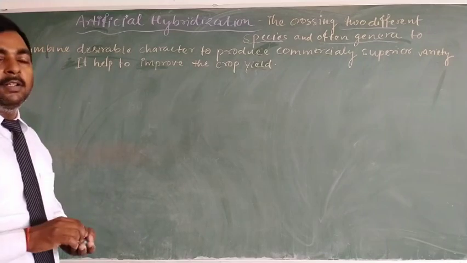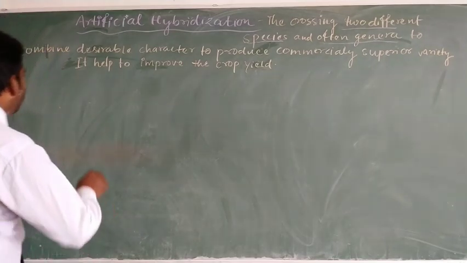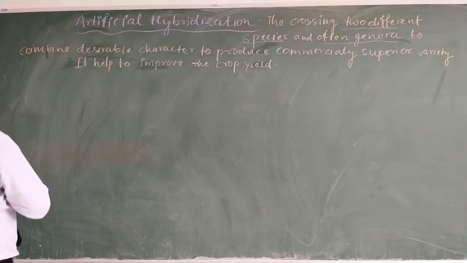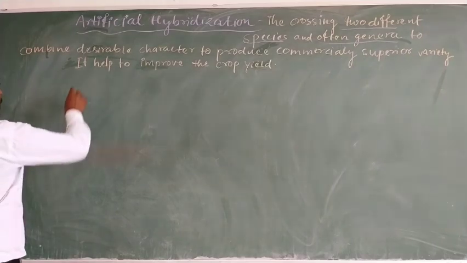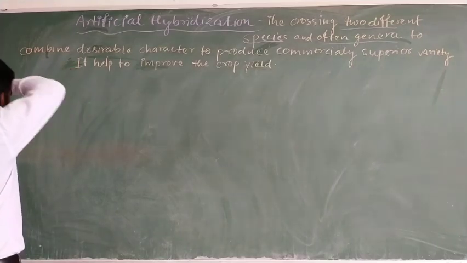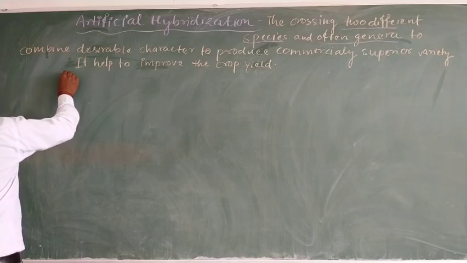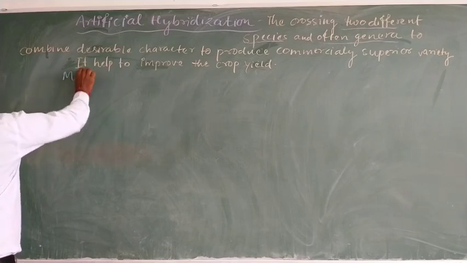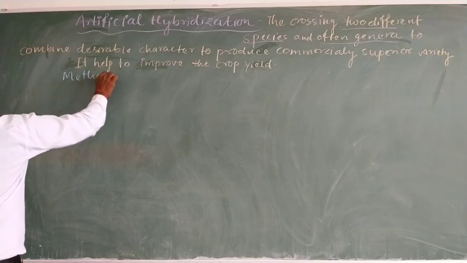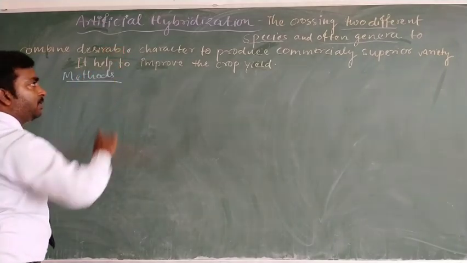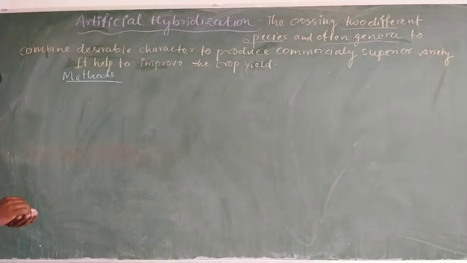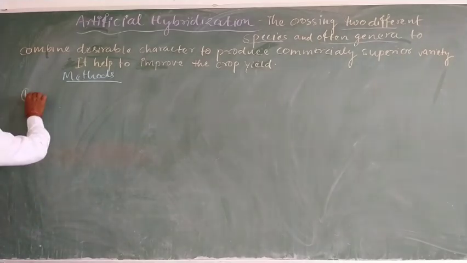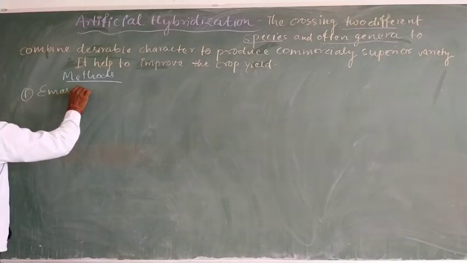So what are the methods involved in artificial hybridization? The next subtopic related to artificial hybridization is the methods. The first method is emasculation.